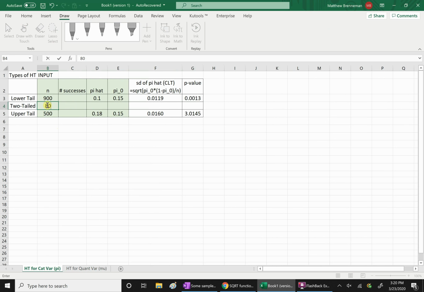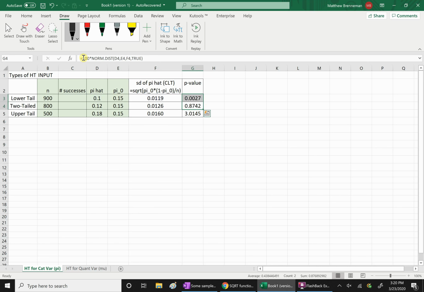My sample size is 800. My percentage of people that had loans in my sample was 12%. Under the null hypothesis, it's 15%. So I can just drag this down, and the value will be the same as this, except I have to multiply by 2, because I'm doing two tails.